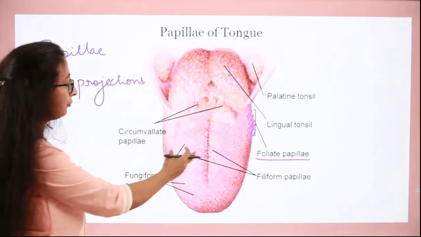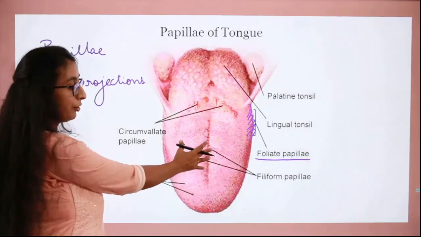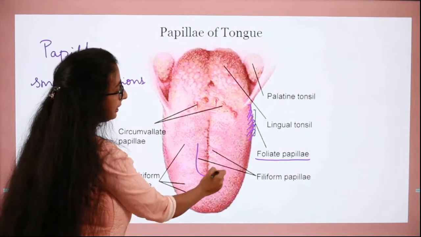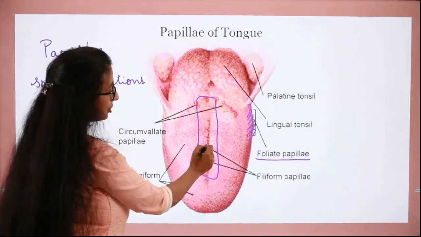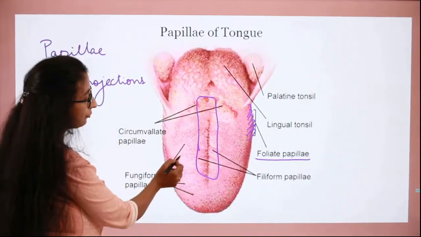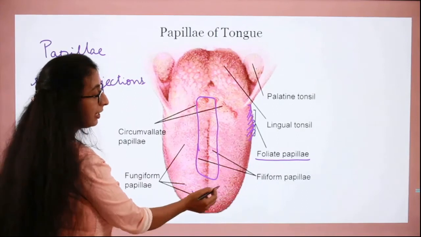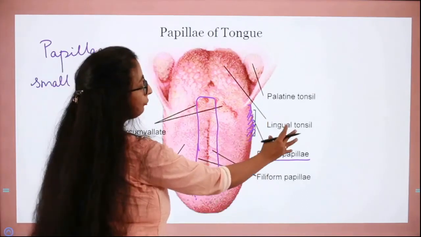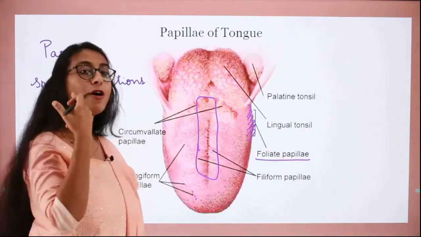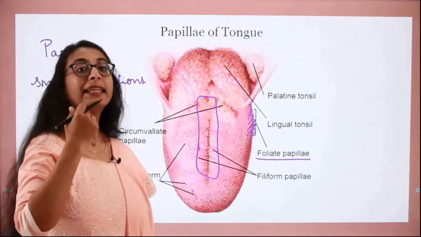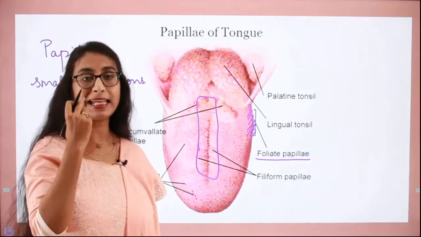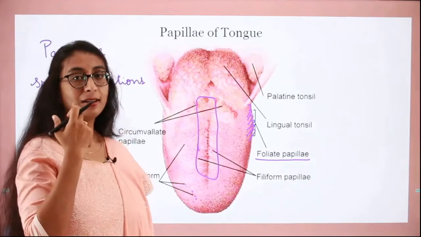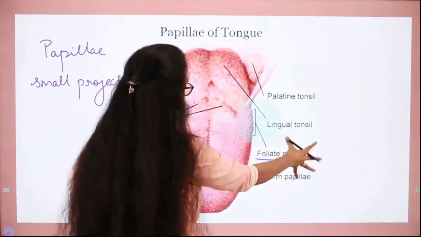Got it? So first filiform and fungiform were found here. Filiform is found at the center and at the upmost stretches, whereas fungiform is found at the tips of the tongue. Okay, and then you can find this foliate papillae are found at the sides of the tongue. They are leaf shaped and they contain taste buds along the sides. Got it? This is foliate papillae.